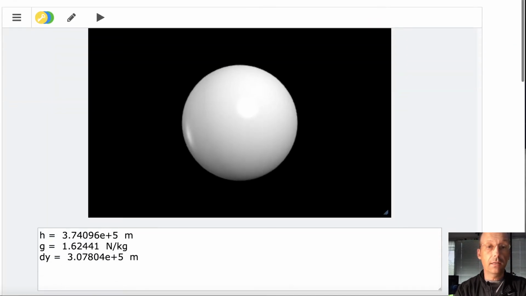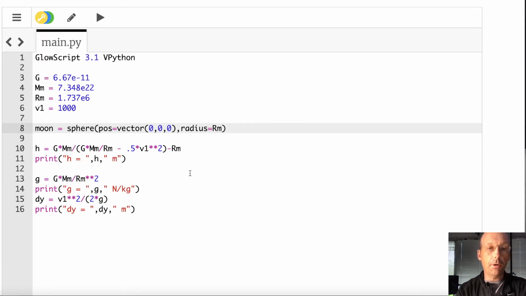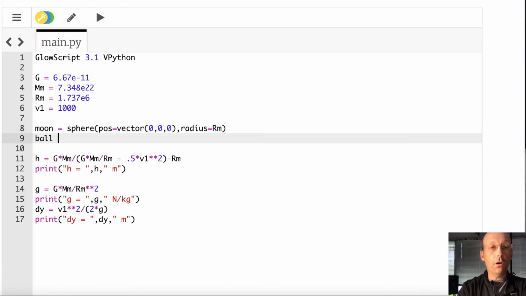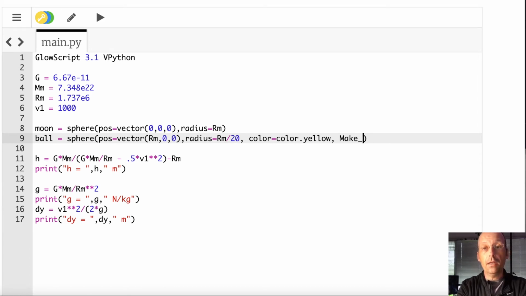So if I do that, there's my moon. And it's shiny and everything. It doesn't look like the moon, but that's fine. Okay, now let's make the ball. Let's make it also a sphere. Let's put it on the edge of the moon. So its position, I'm going to go in the x direction. The position is going to be vector rm, 0, 0. And now I got to make it big so you can see it. So I can say the radius is equal to rm over 20, and let's make it yellow so you can see it. color.yellow, and let's leave a trail. So say make_trail equals true. I can't remember if that's capitalized or not.